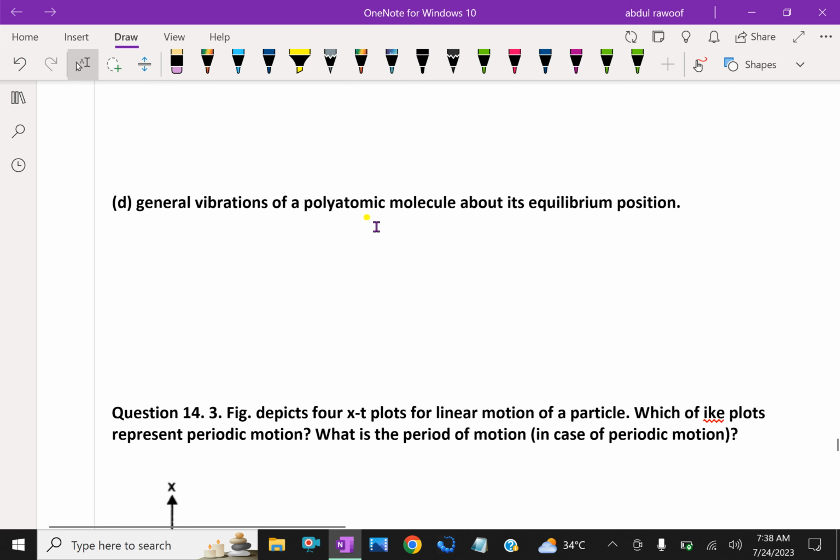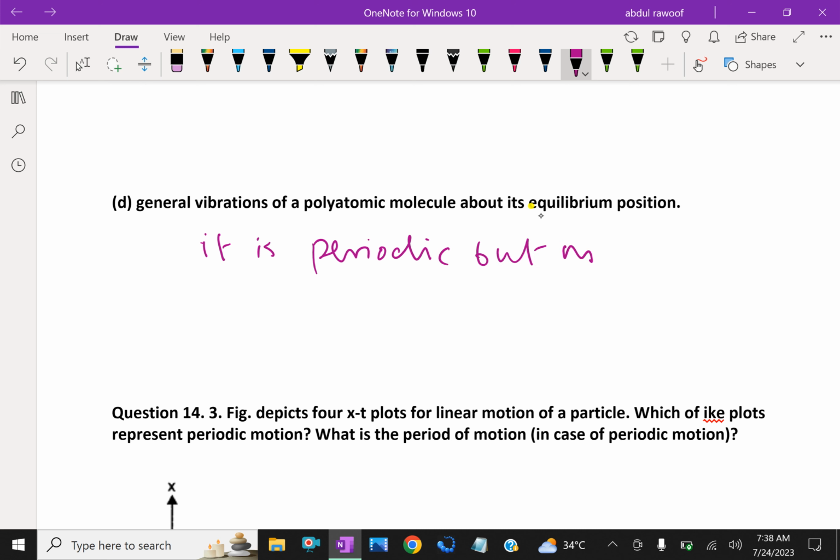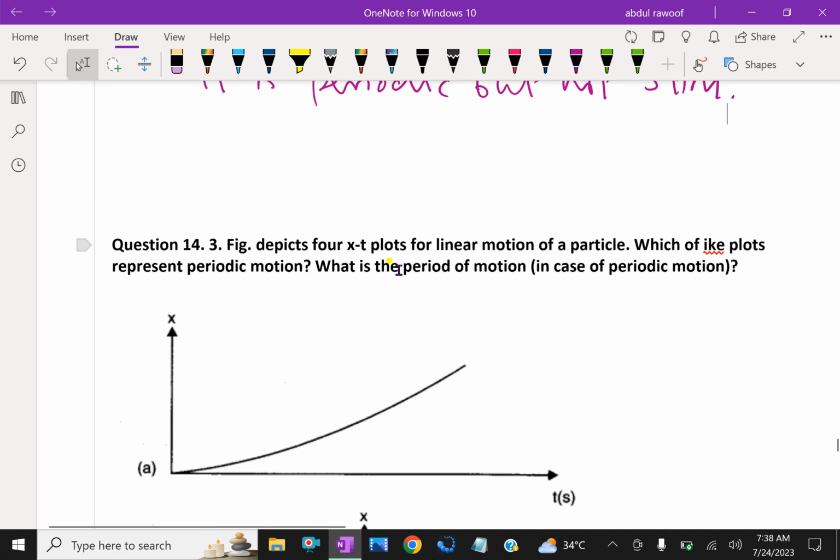General vibration of a polyatomic molecule about its equilibrium position is periodic but not simple harmonic. In fact, it is a result of superposition of SHM executed by individual vibrations of the atoms of the molecule. So it is periodic but not simple harmonic motion. Now, next question.